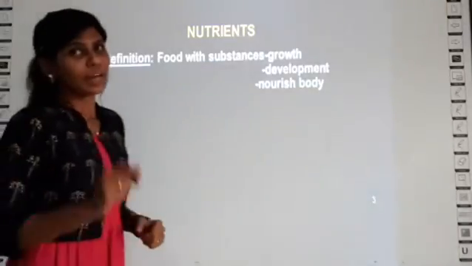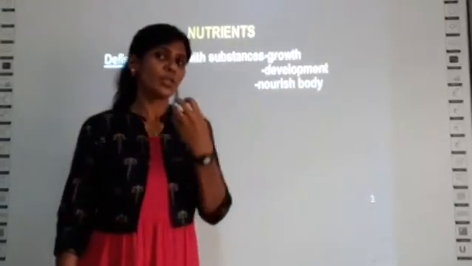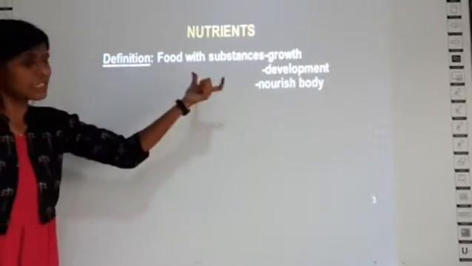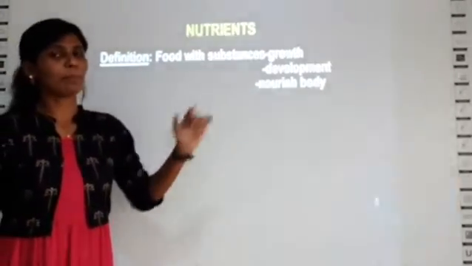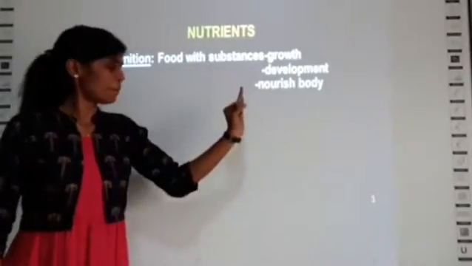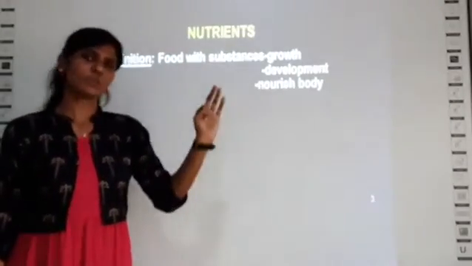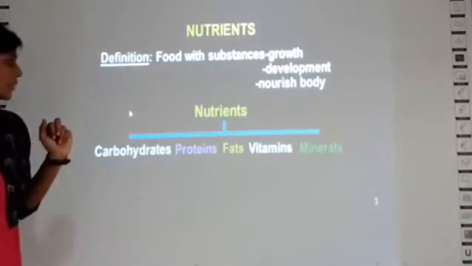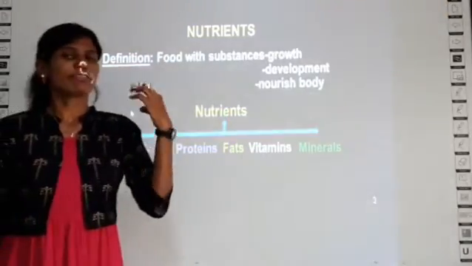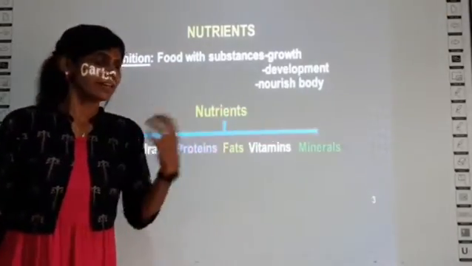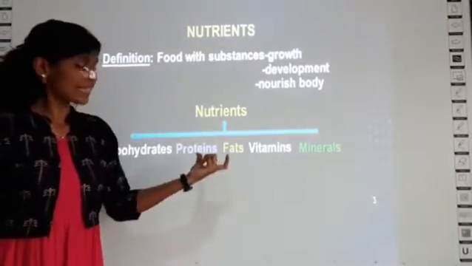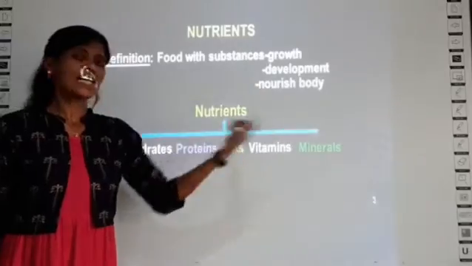So first, you have to know the definition for nutrients. What are nutrients? Nutrients are substances in a food which can help in the growth, the development and the nourishment of the body. You have to memorize this definition. There are 5 types of nutrients that we intake. They are called carbohydrates, proteins, fats, vitamins and minerals.